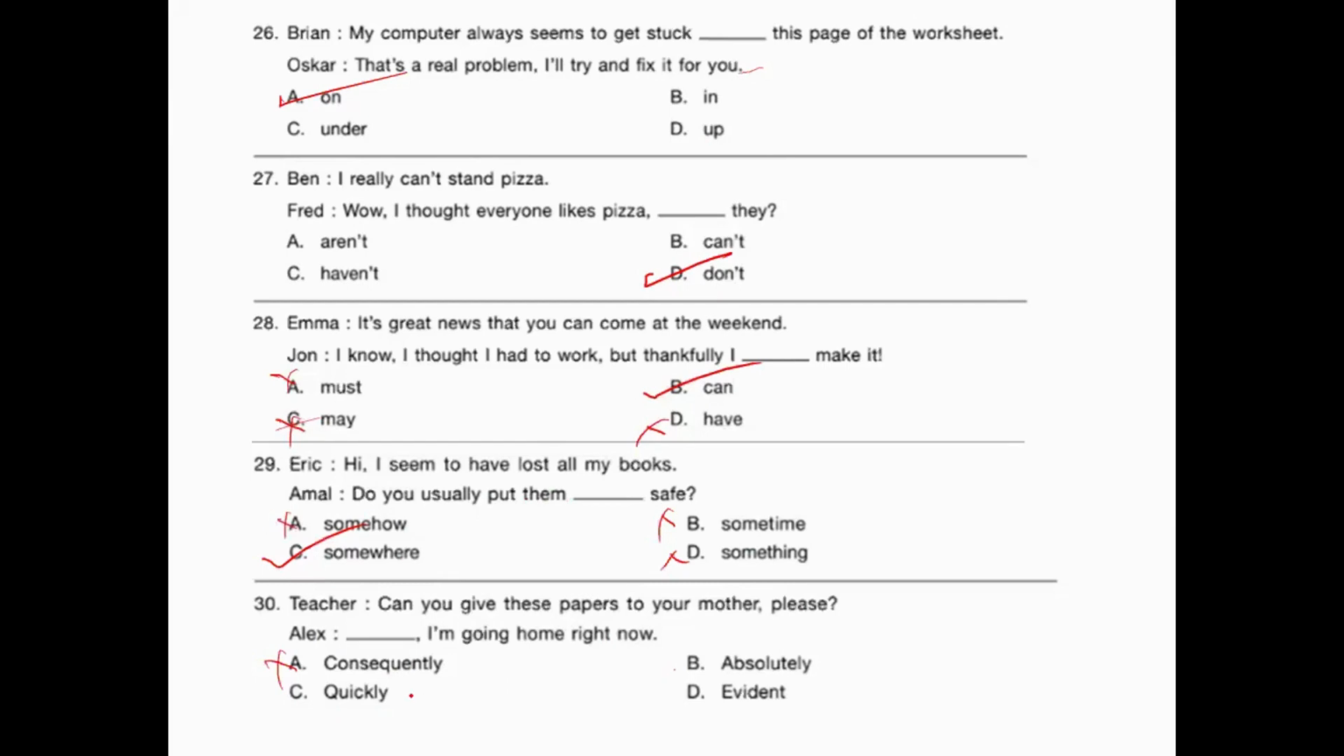Quickly, I'm going right now. No, you can't say this word to your teacher. Okay. It can be done maybe to your friends. You can say this one, but not to the teacher. Okay. And evident means clear. No, we can't use this word also. So the correct answer here is absolutely, I'm going home right now. Okay.